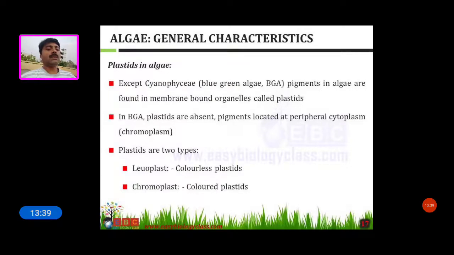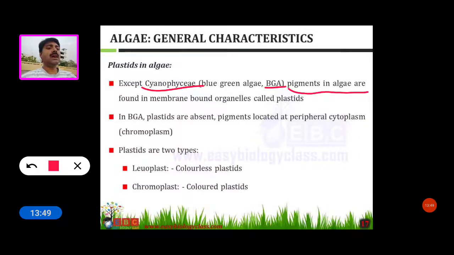Now see some plastids in algae. Except in Cyanophyceae or blue-green algae, pigments in algae are found in membrane-bound organelles called plastids. So we can't see plastids in Cyanophyceae. That means membrane-bound organelles are absent in Cyanophyceae members. In blue-green algae, the plastids are absent.